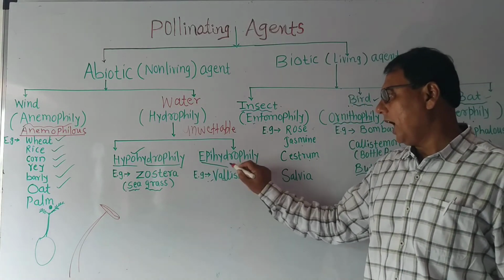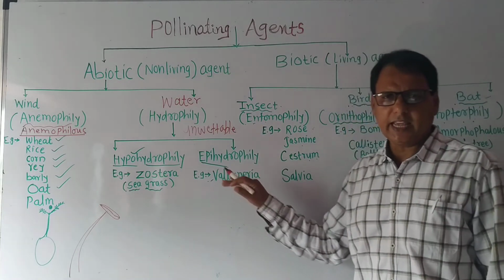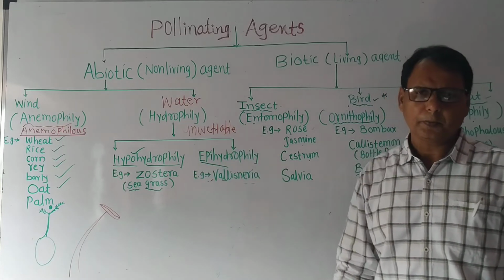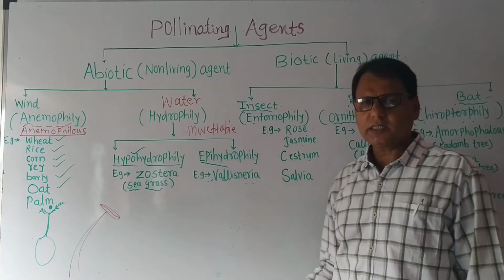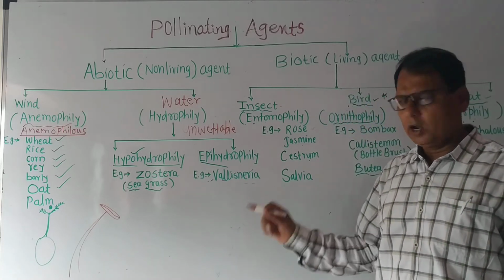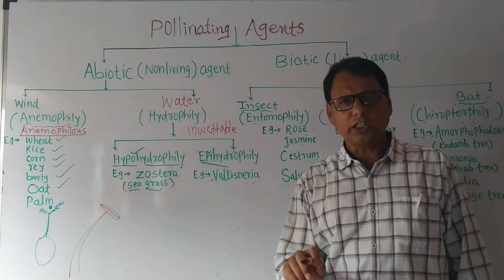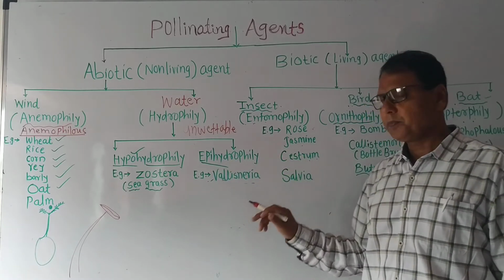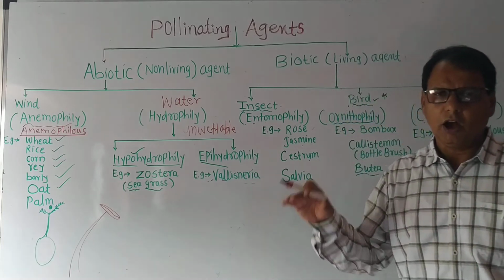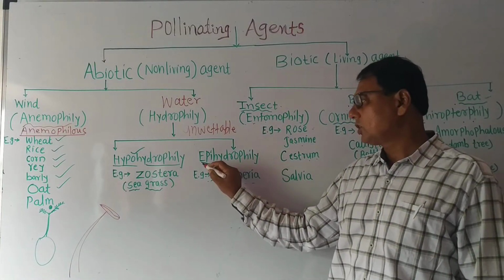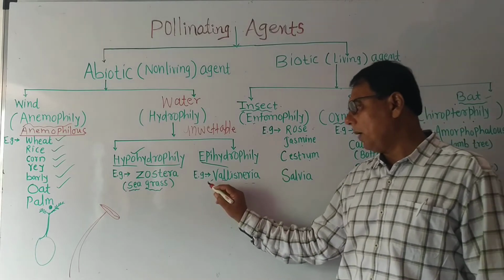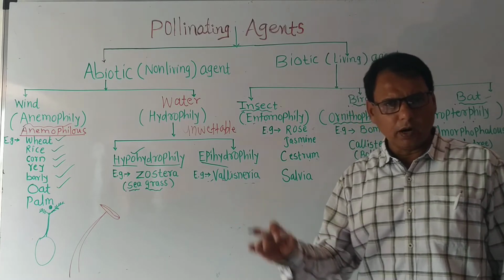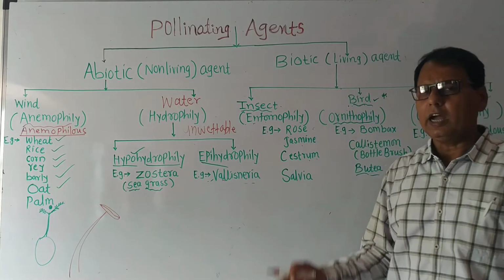Second is epihydrophily. In this case, pollen grains are present on the surface of the water and the female flowers catch the pollen grains and pollination is completed. What is epihydrophily? Pollination that occurs on the surface of the water is called epihydrophily. An example is Vallisneria, a submerged freshwater dioecious plant.